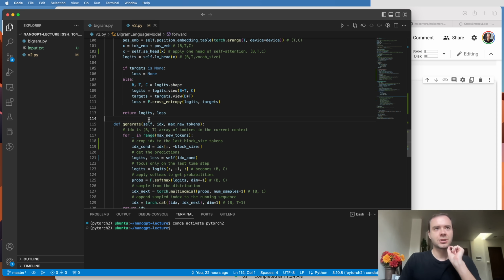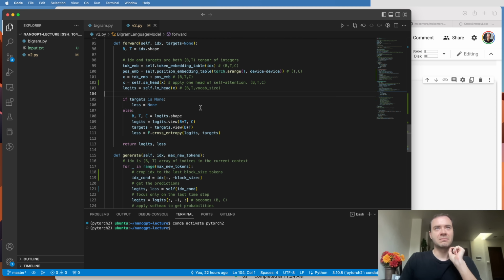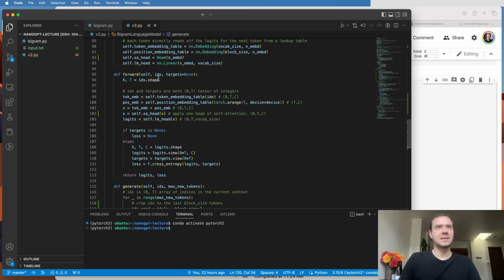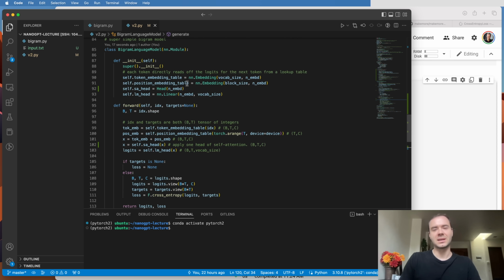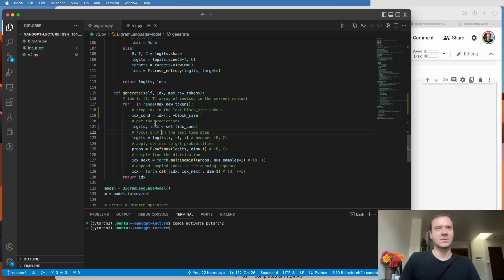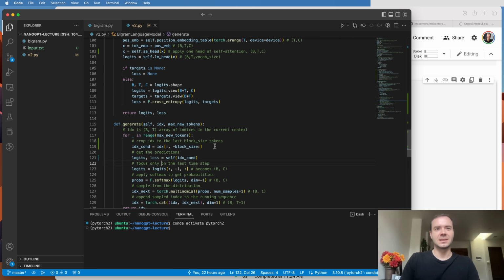I had to make one more change, which is in generate. We have to make sure that the idx that we feed into the model, because now we're using positional embeddings, can never have more than block_size elements coming in. If idx is more than block_size, then our position embedding table is going to run out of scope, because it only has embeddings for up to block_size. So I added some code here to crop the context that we feed into self, so that we never pass in more than block_size elements. So those are the changes, and let's now train the network.